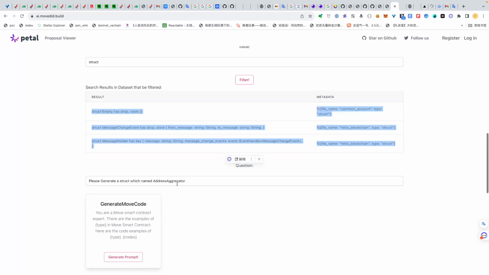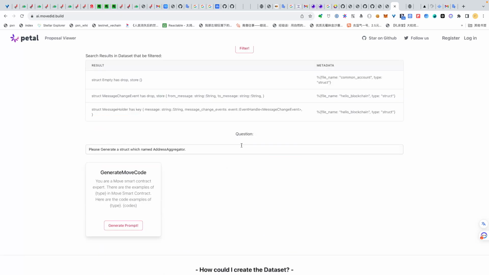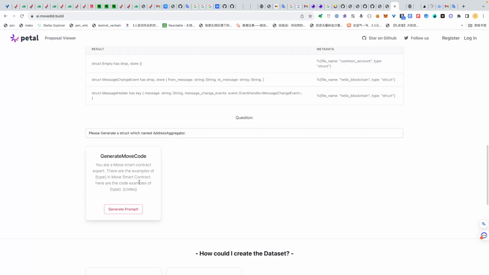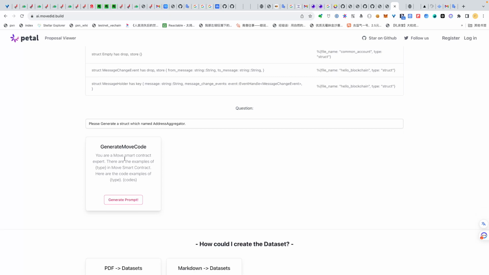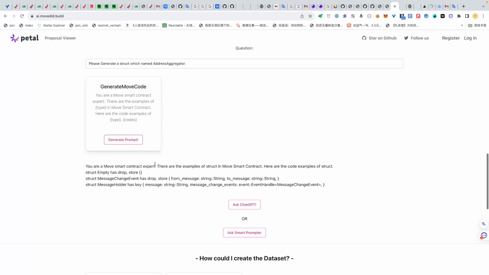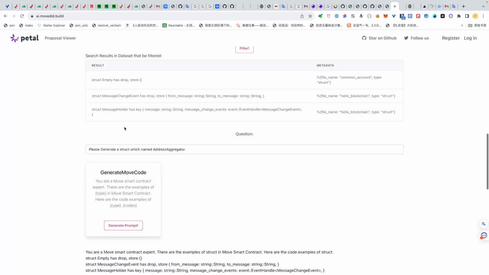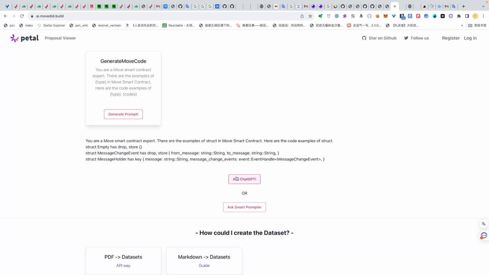And here is another module, the smart prompt generator. It is a template. After we click it here, it will generate the prompt from the result that we just searched, and we could ask ChatGPT with the prompt, or ask the smart prompter, another module of this project.